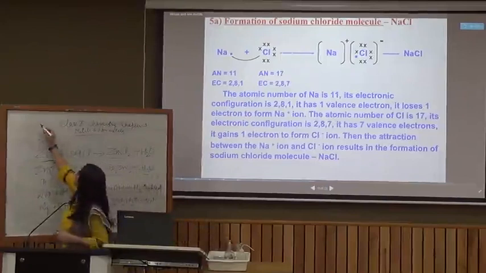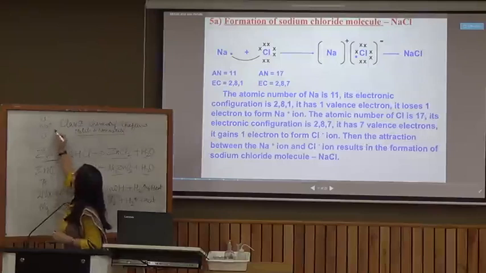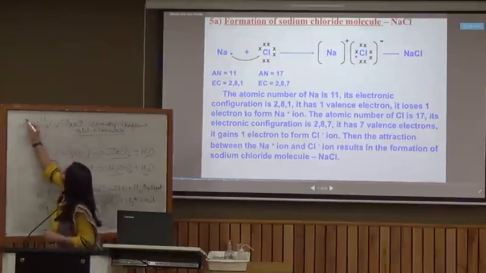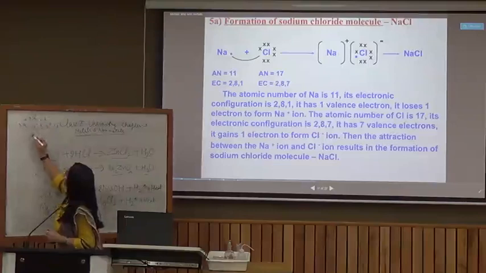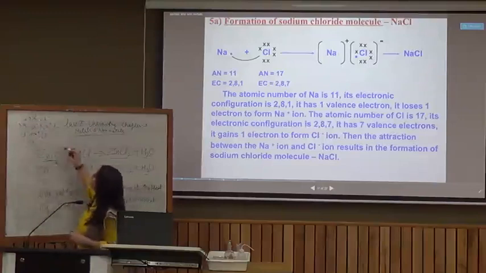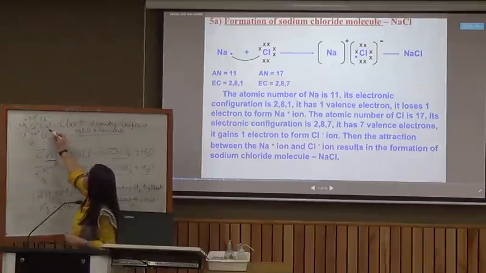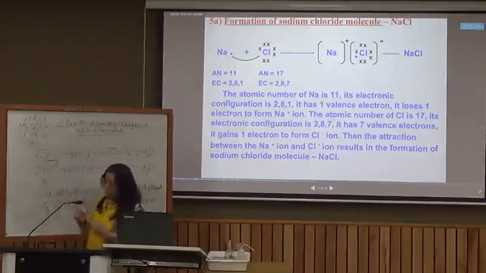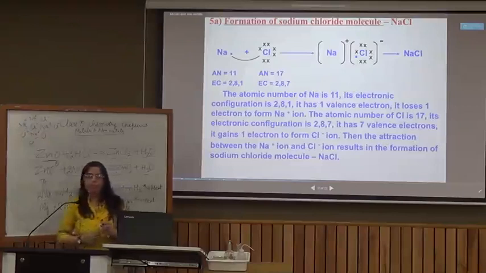So here, suppose there is a sodium ion, there will be chloride ions surrounding it in all 6 planes. Then every chloride ion in turn is surrounded by sodium ions. Every sodium ion in turn will be surrounded by chloride ions, and due to this there will be formation of a crystal lattice. So you cannot say that this sodium ion is bound with this chloride ion, this chloride ion is bound with this sodium ion. There is a crystal lattice, and that leads to formation of crystalline solids.